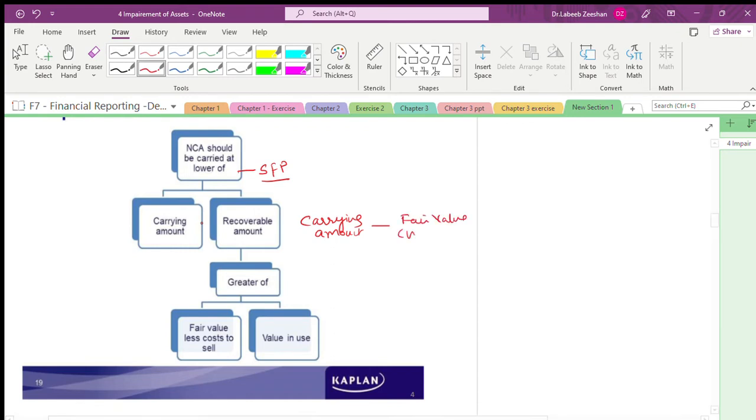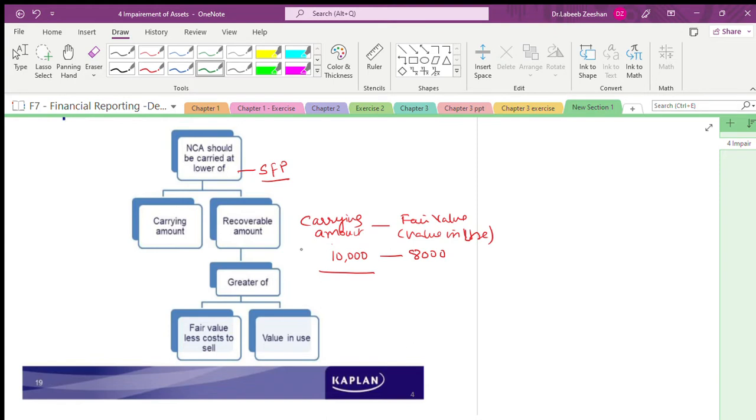Or we can say value in use. We always make it a point, whether the carrying amount is more or the fair value is more. See, if the carrying amount is 10,000 and the fair value is 8,000, we are not concerned. Definitely, we will take it into consideration. We will not give importance when we are having the lesser value.